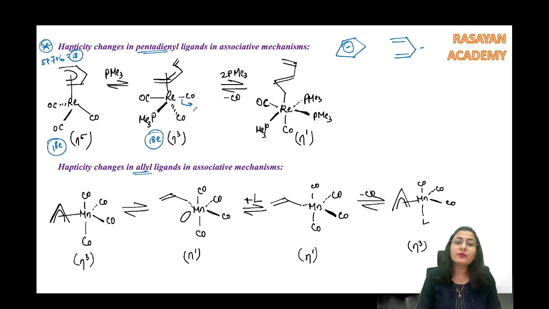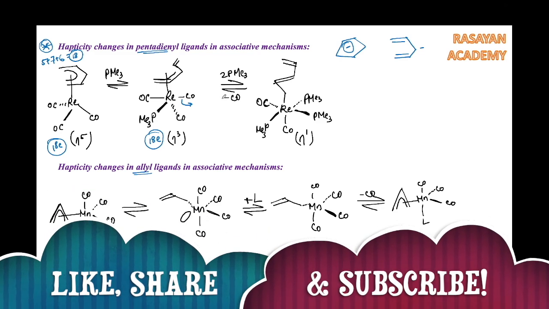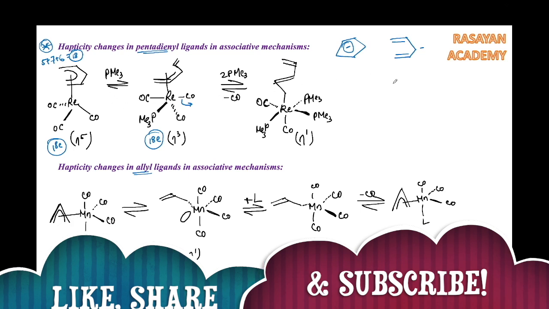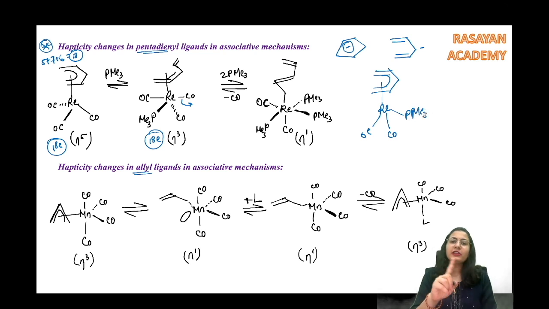Now a carbonyl is going to be removed because this system will be a better pi acceptor as well as a donor. So it will try that the carbonyl gets removed and you are going to have back your eta 5 system. But there is a clause. If you do not have excess of phosphine, then this compound is simply going to replace one carbonyl ligand with the phosphine. That's it. This is going to be your product. One carbonyl replaced by one phosphine.